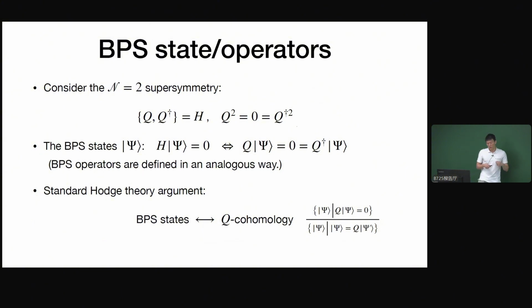So to study BPS states, we can actually study an easier quantity, the Q-cohomology. You can see that the Q-cohomology does not depend on Q dagger. It only depends on Q. And that's why it's simpler.